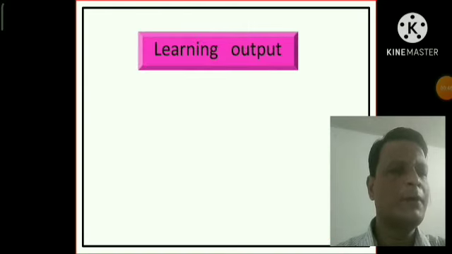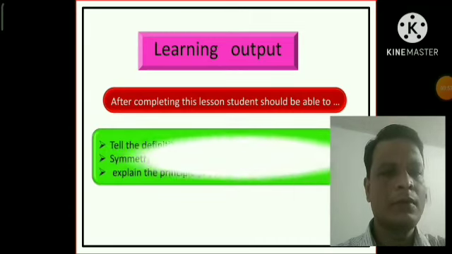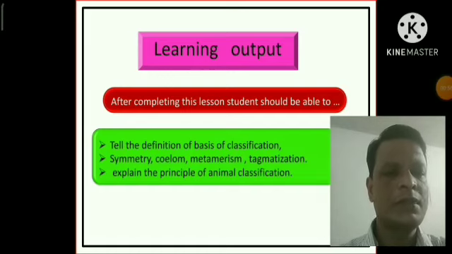The learning outcome. After completing this lesson, a student should be able to tell the definition of basis of classification, symmetry, coelom, metamerism, tagmatization. You can also explain the principle of animal classification.